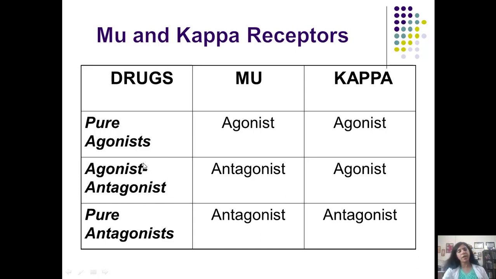Now if you talk about the agonist-antagonist combination, we have one of the drugs in mind here. The name of the drug is pentazocine, which is a kappa agonist and a mu antagonist. It is a synthetic drug, and it has been put in place because if a drug is a kappa agonist, the analgesia will be attained, no doubt, but at the same time the person will have less respiratory depression, and giving an agonist-antagonist combination may not produce psychological and physical dependence.